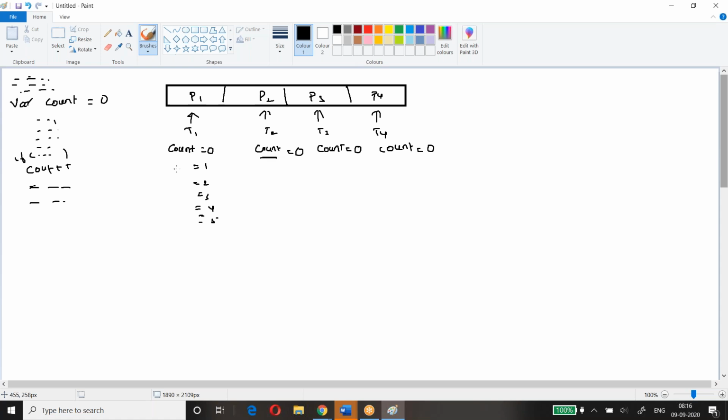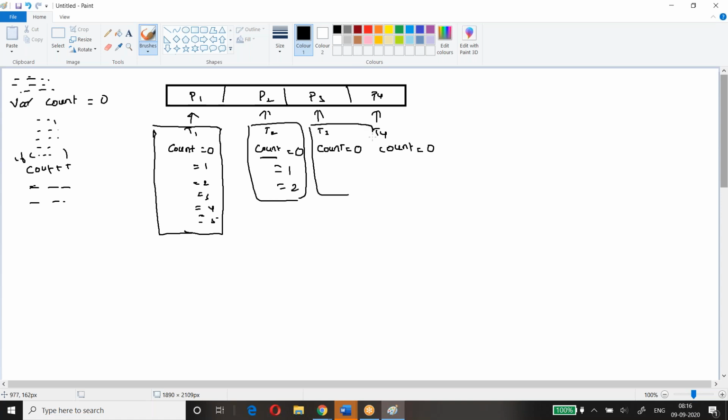0 only, because it's their local variable. It is a local memory. Here also it may have 1, 2. I don't have anything else. It has only 2 variables. It may have its own 0 or 1 only, based on the condition. Let's assume that task 4 has 0 only.